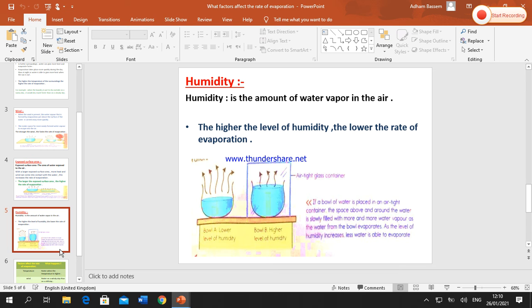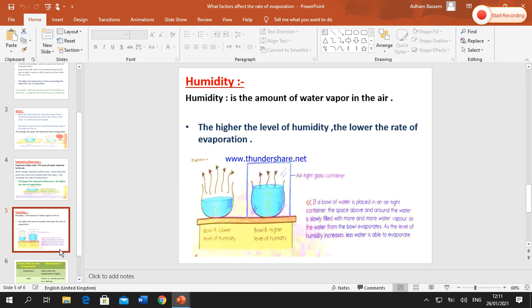The last factor is humidity, okay? We know that the atmospheric air consists of different gases such as oxygen, nitrogen, carbon dioxide, and water vapor, okay? So, the amount of water vapor in the air is called humidity. When the water vapor increases in the air, we say that we have high humidity, okay? And when the amount of water vapor in the air becomes low or decreases, we say we have low humidity, okay?